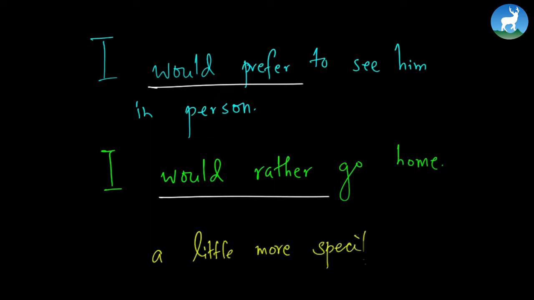That is what we are doing. We are being a little more specific. That's why these two structures are used, because when we use would prefer and would rather instead of the general prefer, we are being a little more specific. As in the example, I would prefer to see him in person. So you're being very specific about who you want to see and how you want to meet the person. In the second example, I would rather go home. You're being very specific about what you want to do right now, what you want to do in life. You want to go home. When you are being a little more specific, you use structures related to would prefer and would rather.